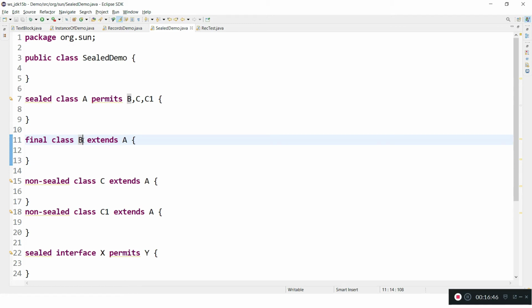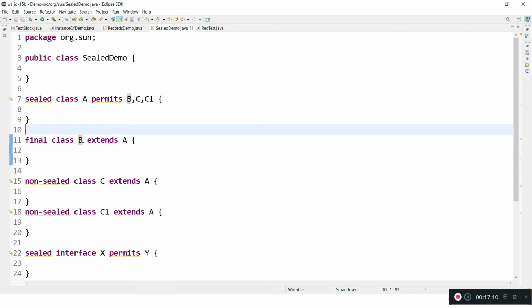Sealed means that it is also a restricted class. Non-sealed means there is no restriction; anybody can extend my class and inherit the behavior. And final means that it cannot be inherited. So extended classes can be sealed, non-sealed or final. Hope you understood the concept clearly.